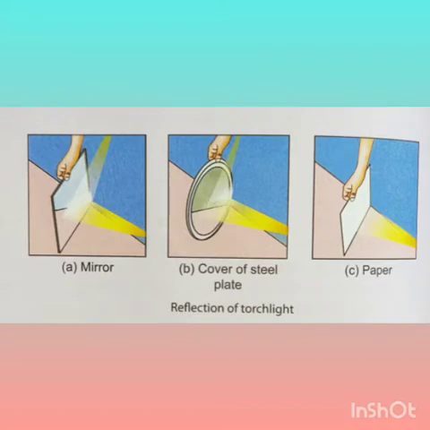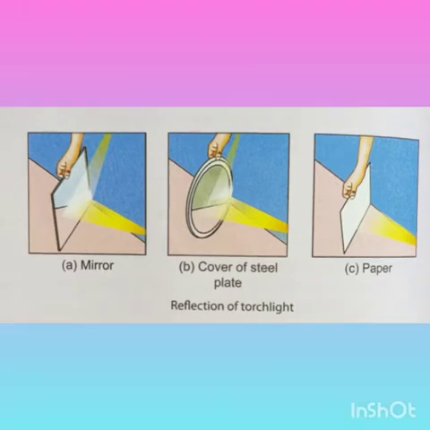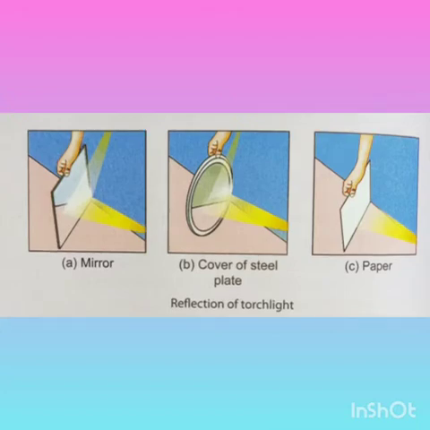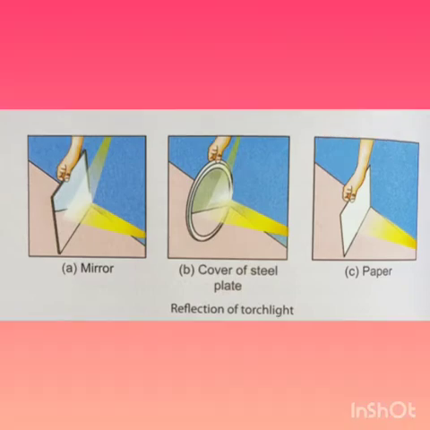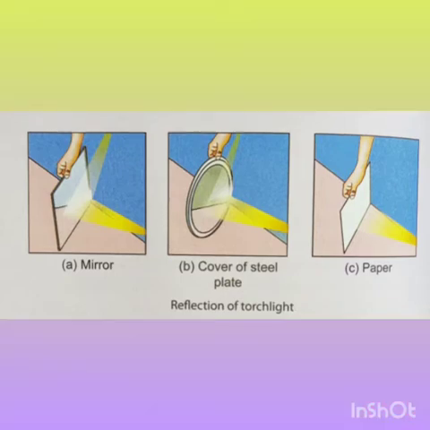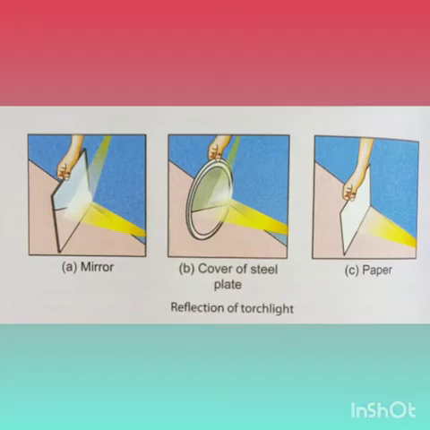In other words, light is reflected better by smooth and polished surfaces. For example, in this activity, there is a reflection of torchlight on different objects. You will see in this a mirror, a bright patch of light is seen on the screen. Similarly, in the case of a steel plate, a patch of light is visible on the screen.